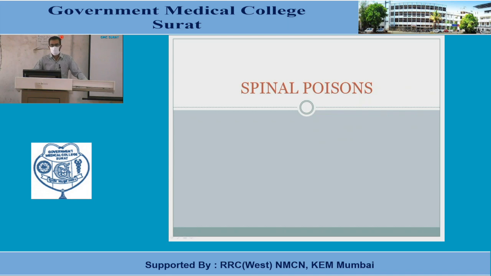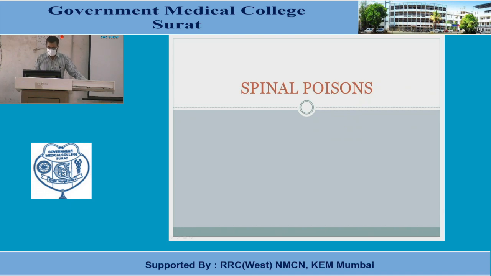Today's topic, in the case of systemic poison, more important will be the spinal poison. What are the various poisons available in this case? Spinal poison, most commonly Strychnos nux vomica. This is the main spinal poison, and another will be the peripheral nerve poison, known as curare. And lastly, we will discuss today the asphyxiation poison.